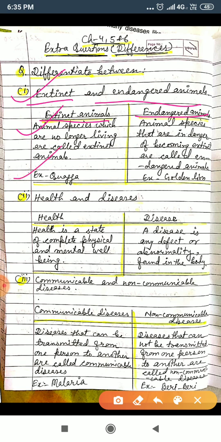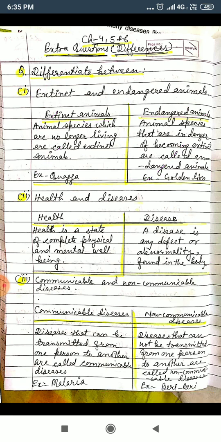For extinct animals the example is the quagga, and for endangered animals the example is the golden lion. So I hope now you can write the answer of the difference between extinct and endangered animals, by making two columns like this.